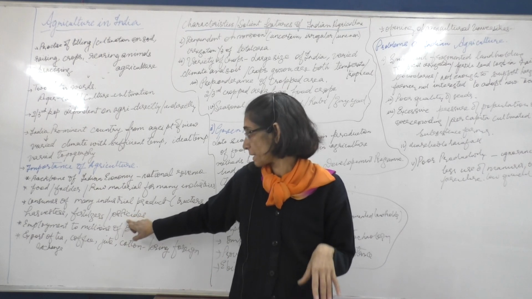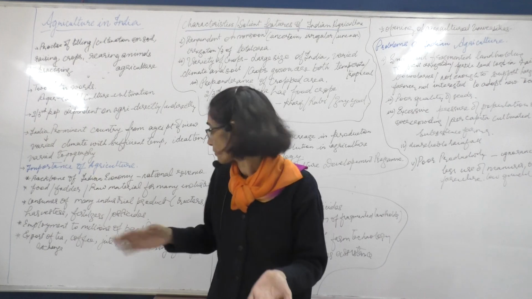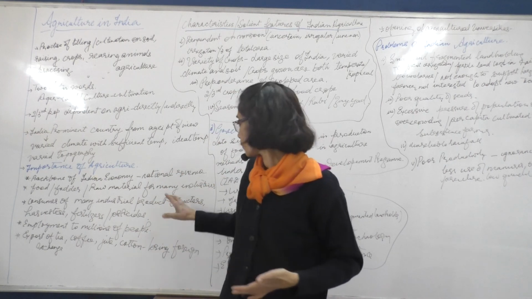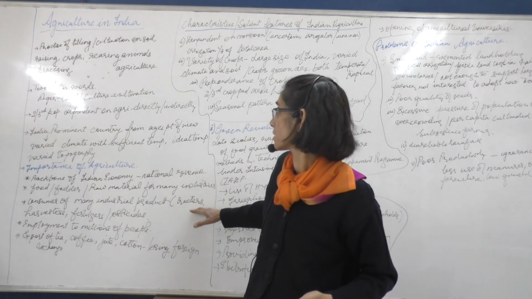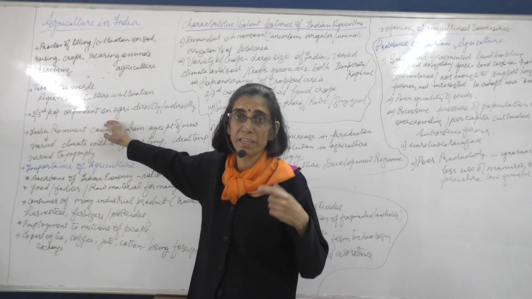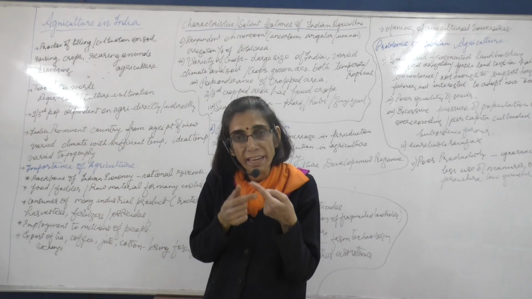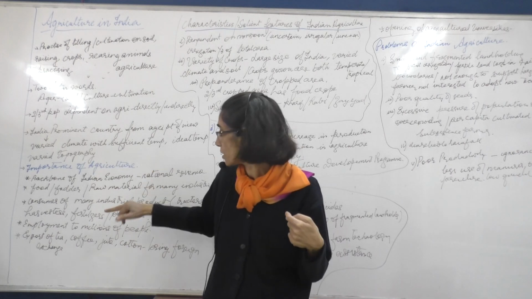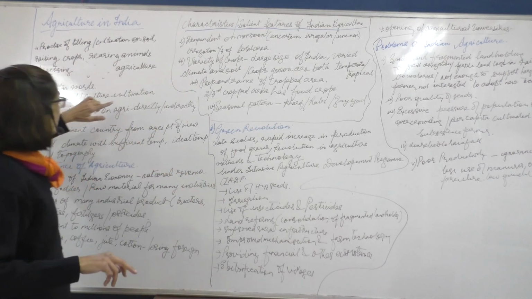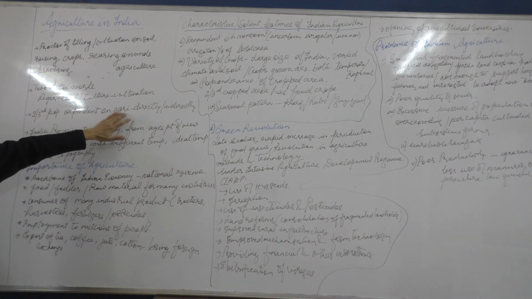They may require pesticides. They may require harvesters to cut the crop. They may require tractors to till the land. So the manufacturing of these makes people indirectly dependent on agriculture. If a farmer does not utilize fertilizers, then that particular industry will not exist. So we are saying that people are indirectly employed because of this development of agriculture.